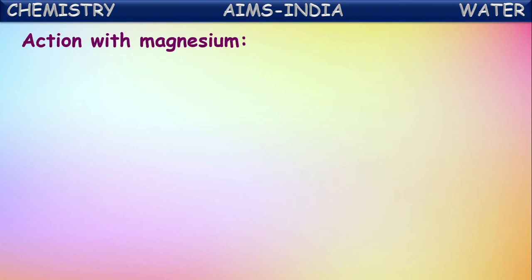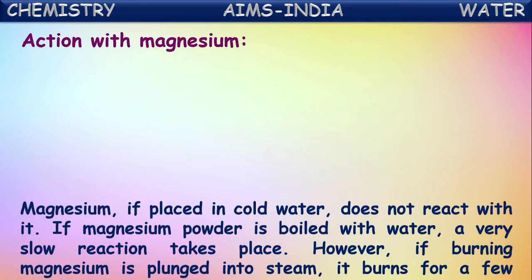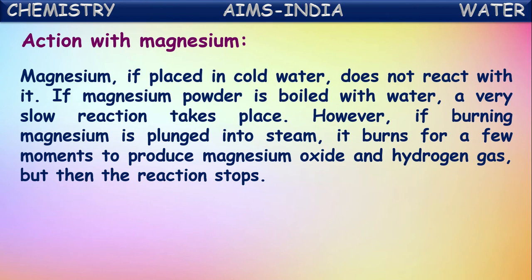So here, action of magnesium with water, or action of water on magnesium. Magnesium, if placed in cold water, does not react with it because it is somewhat less reactive than the highly reactive metals sodium, potassium, and calcium. That's why it won't react with the cold water. If you take magnesium powder with boiled water, means hot water, a very slow reaction takes place.